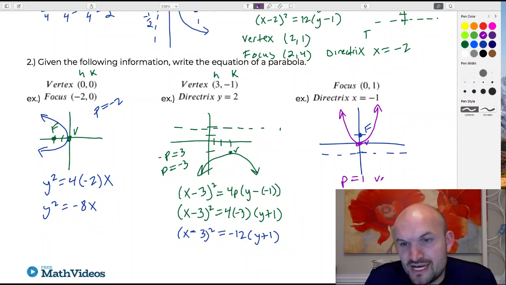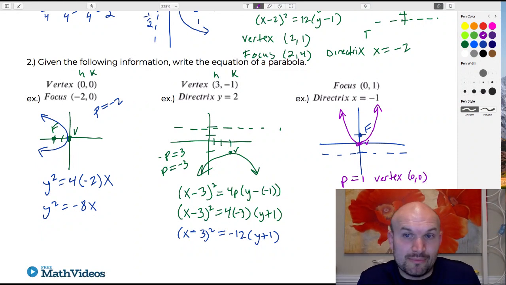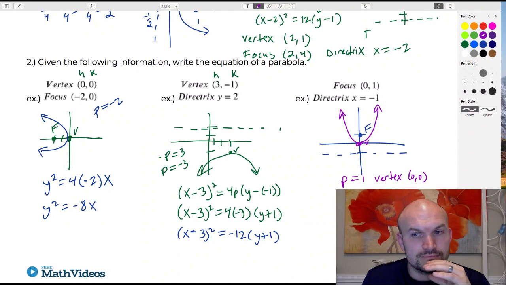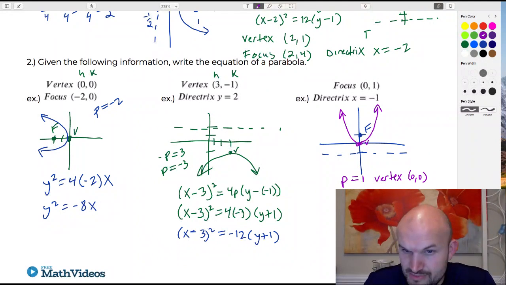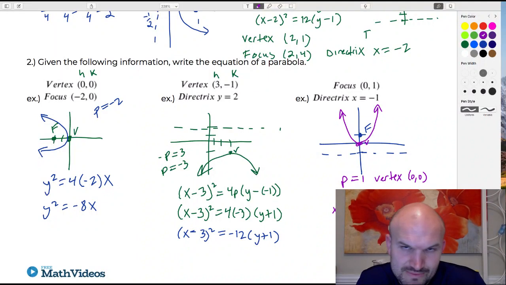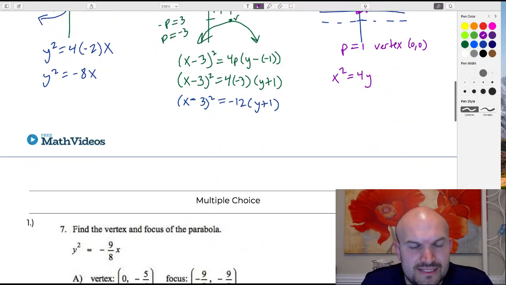We can see the vertex is 0, 0, and since the parabola opens up, we know our variable x is going to be squared. So I can write the equation rather quickly: x squared equals 4y, or really 4 times 1, which is just 4y. But for the sake of time, I'm going to keep that short.